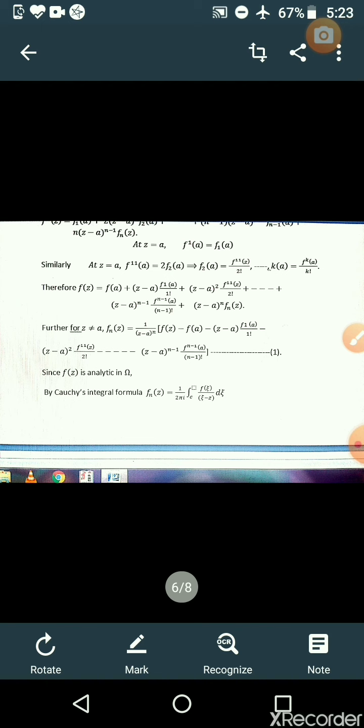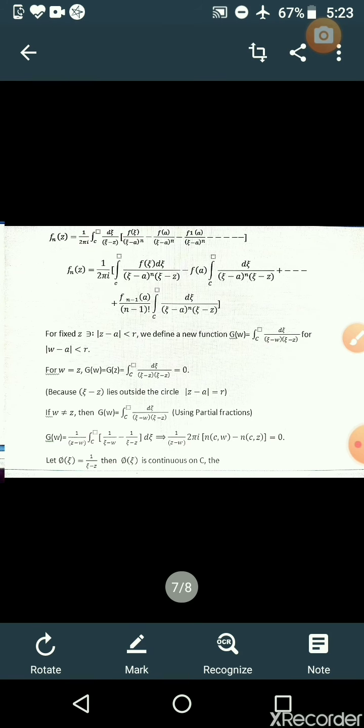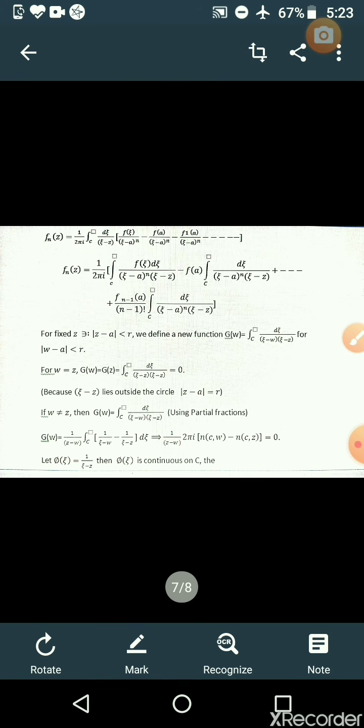For fixed z such that the modulus of z minus a is less than r, we define a new function g of w equal to integral over c of dxi by (xi minus z) into (xi minus w), for modulus of w minus a less than r. So for w equal to z, g of w equals g of z, integral over c of dxi by (xi minus z) into (xi minus z), and it will be 0. Why is this? By Cauchy's integral formula, since xi minus z lies outside the circle, where modulus of z minus a equals r, it will be 0.